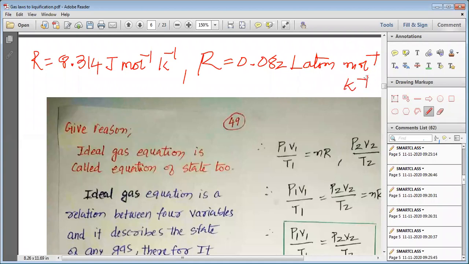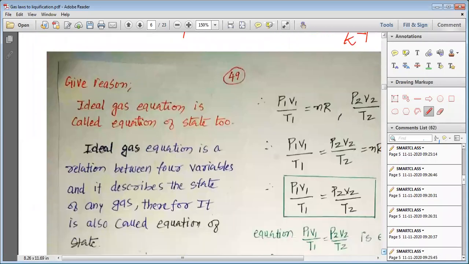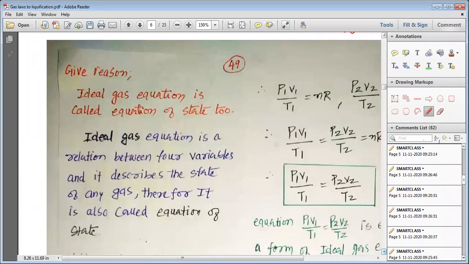Please remember these values because we are going to use these values frequently here and there. I hope you understand. Does everyone understand this, children? Yes, sir. If something is not understood, you can ask, else we can move to the next part. Okay, let's move forward and study some reasons.